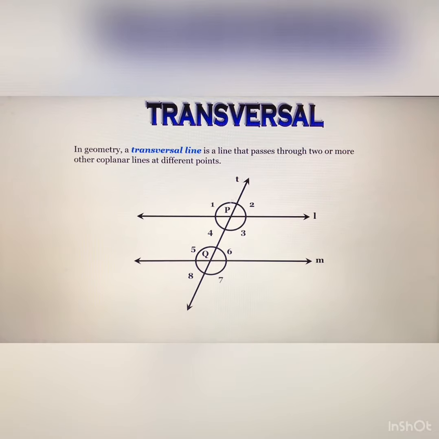Line T intersects line L at the point P, and line T again intersects line M at the point Q. So this is known as a transversal line, and this transversal line makes many types of angles. So we can try to understand these types of angles here.